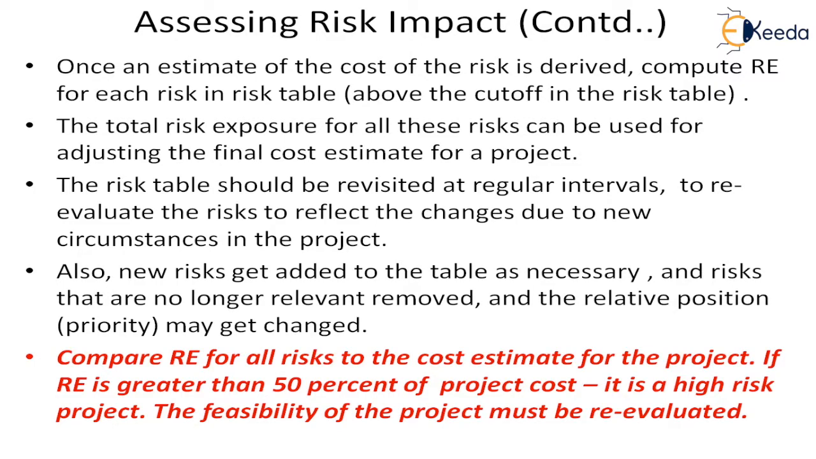So now we are still at assessing the risk impact. We have seen how the risk exposure is calculated. Once the estimate of the cost of the risk is derived, we compute the RE of each risk in the table which is above the cutoff threshold for the impact and also for the probability. The total risk exposure for all these risks can be used to adjust the final cost estimate for a project. It is likely that some risks will cost less and some risks will cost more.